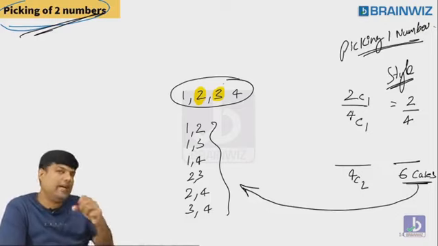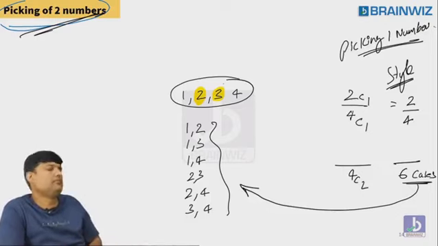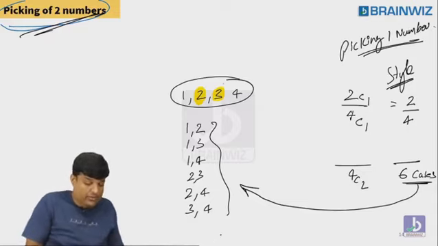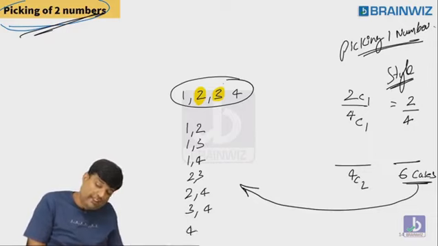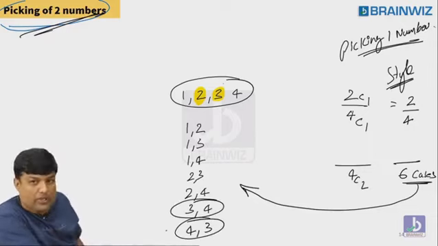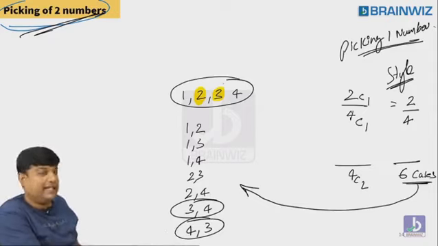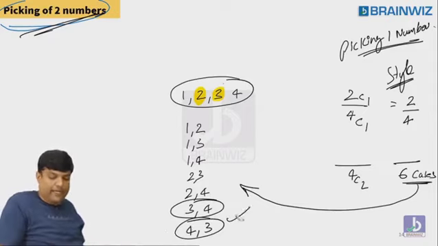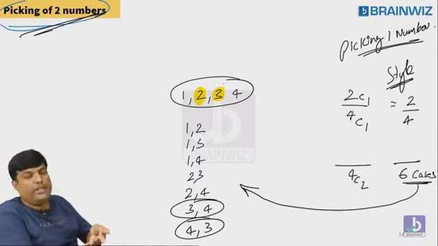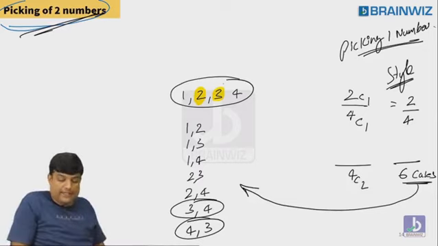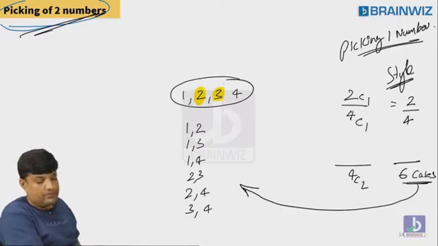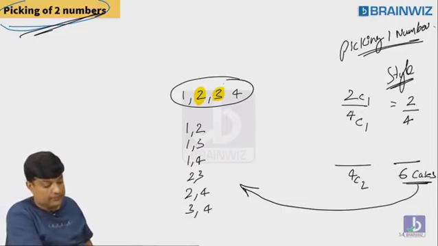6 cases. In your hand, you may get 2, 1. You may get 1, 3. You may get 2, 3. But students, will you pick once again 4, 3? You already picked 3, 4. Will you pick 4, 3 also once again? No, because this is selection, not arrangement. In arrangements, they are different. But in selections, they are same. Picking 3, 4 is same like picking 4, 3. So that's the reason these cases are not taken into consideration. Following everybody? That's good.